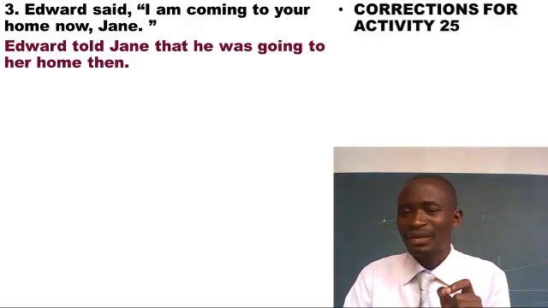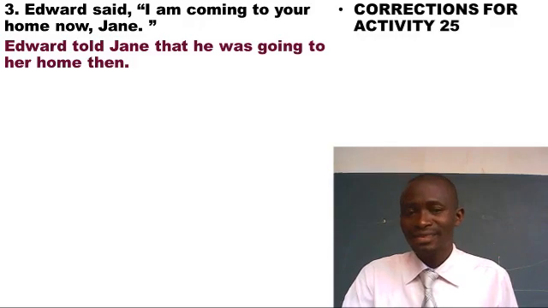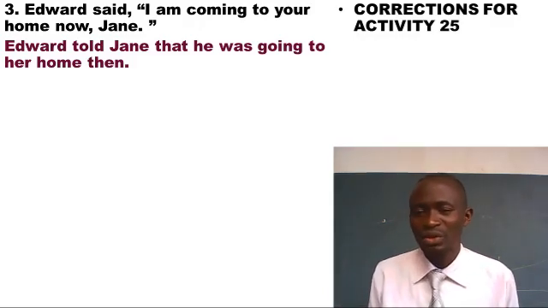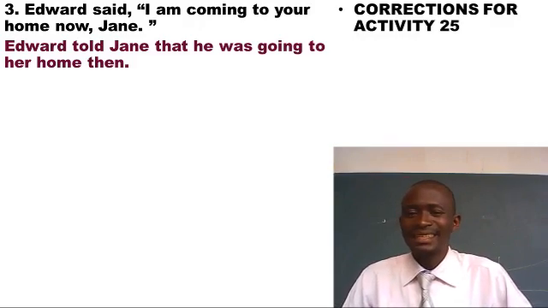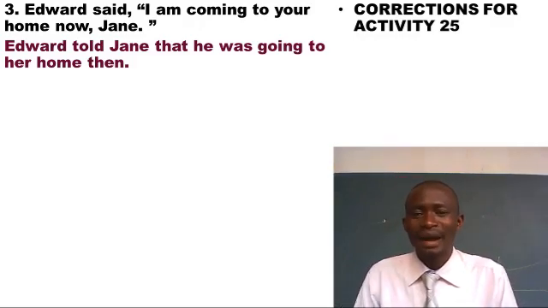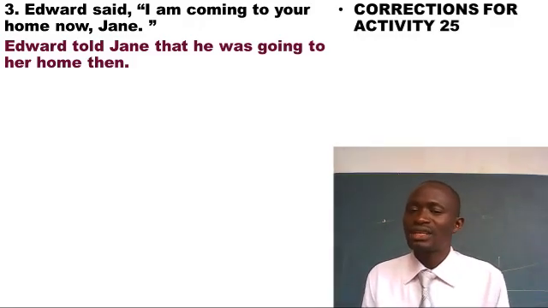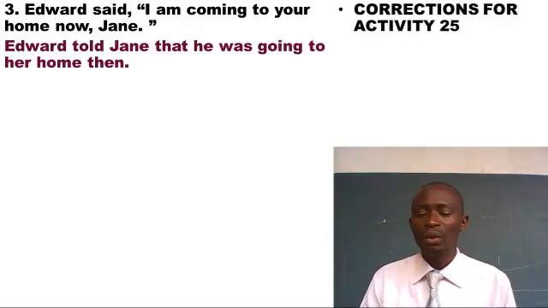That tells us the present form of the tense given will change to past, that's to say, was. Of course, come, like we have been paying much attention to, must change the direction of move. Remember, you are reporting and you're not in the place that this person was. So the word come must change to go, then addressed to the tense of the question given. And so the answer is, Edward told Jane that he was going to her home then.